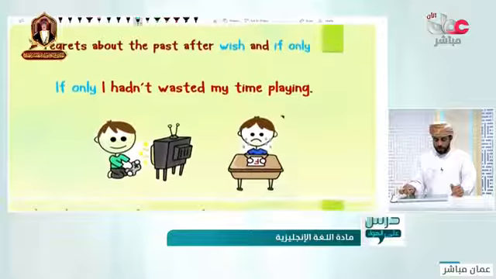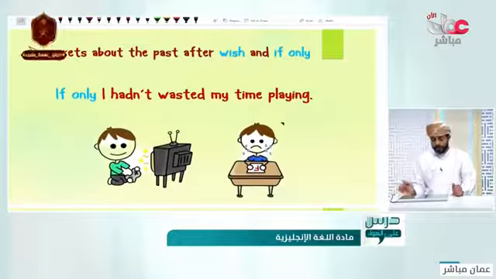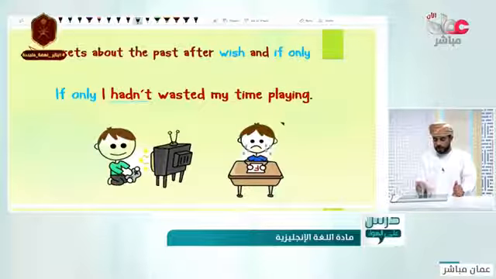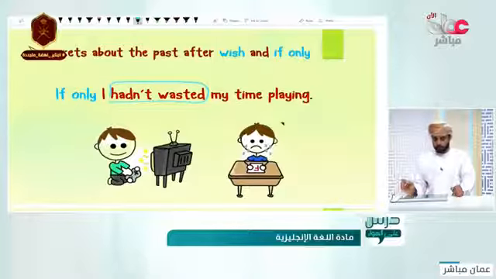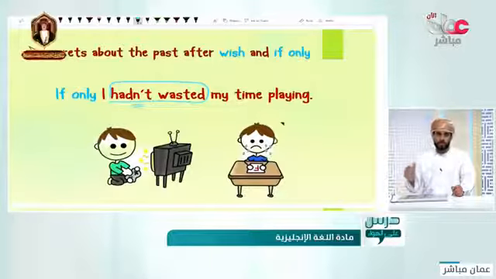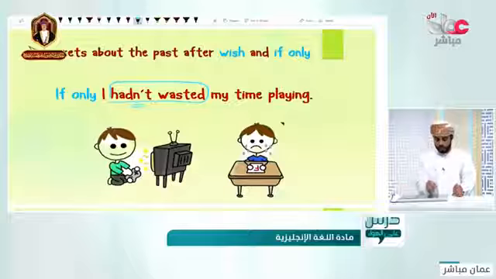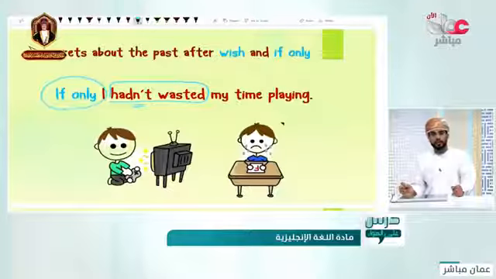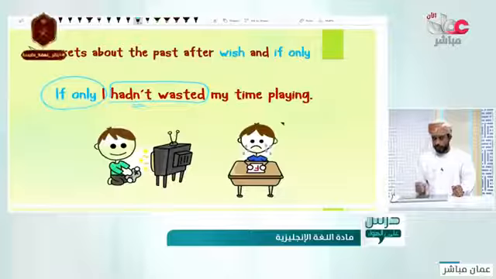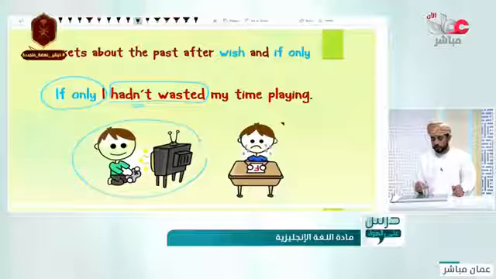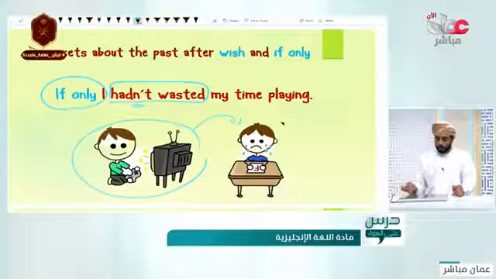An example with if only: If only I hadn't wasted my time playing. Notice that we can make it negative here by adding not to had, as we have talked about in making negative sentences before. So, if only I hadn't wasted my time playing. Because of the words if only, we need the past perfect. This boy, as you have seen, was playing most of the time. Then he felt regret. So he wished that he hadn't wasted his time playing.